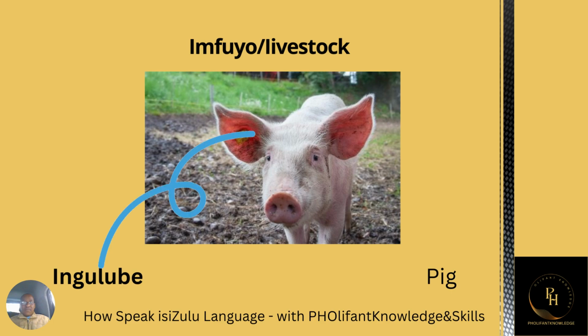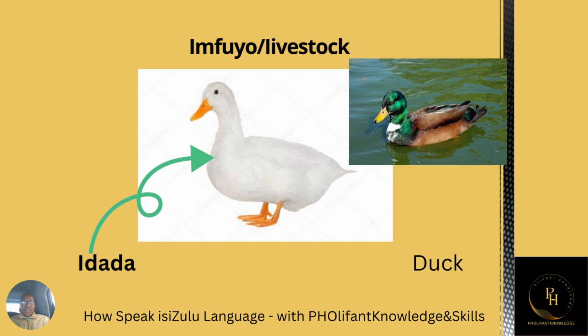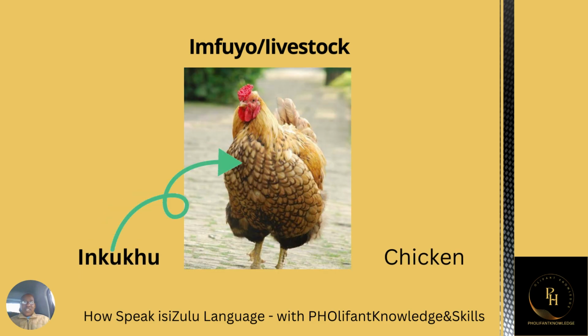This is a pig. A pig in Zulu, it is called ingulube. Ingulube. I hope you'll get this right as well. This is a duck. A duck in Zulu, it is called idada. Idada. This is a chicken. A chicken is called inkukhu. Inkukhu.